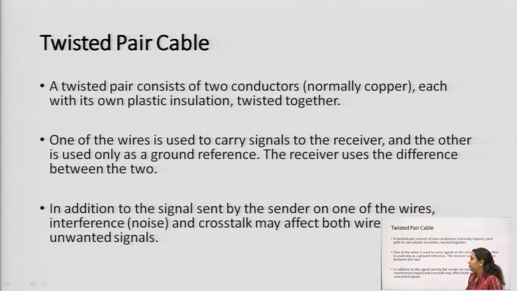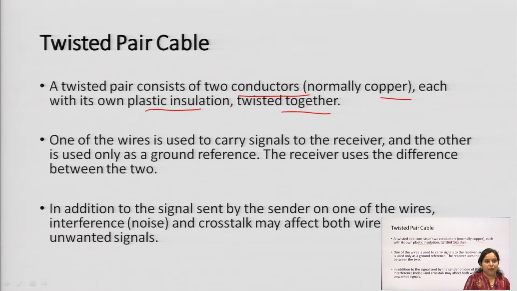Now, this is the twisted pair cable. A twisted pair cable consists of two conductors, normally copper, each with its own plastic insulation, twisted together. So, two copper wires having a plastic covering which are twisted together.